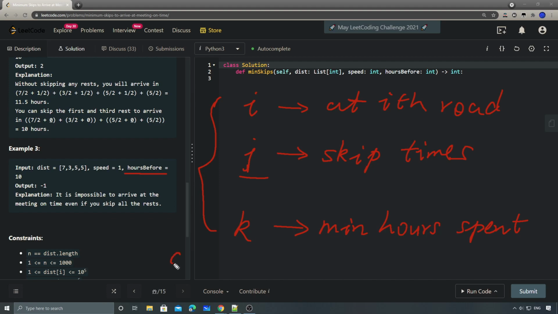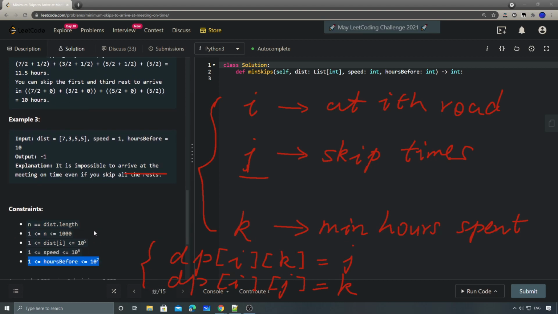For example, we can have dp[i][k] equals to j, or we can have dp[i][j] equals to k, right? I believe both of them will work, but if you look at the constraints here, i and j are both within the range of 1000, right?